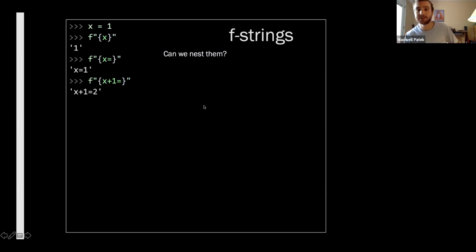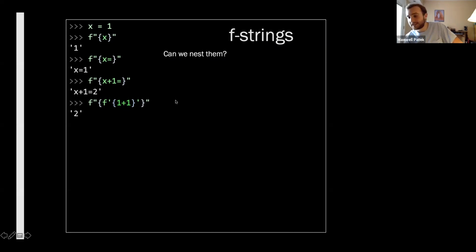Let's just try it out. Similarly to before, we're going to use different quotes in order to be safe here. We're going to format the string containing the format of 1 plus 1. And it turns out, yep, sure enough, 2. It worked. So we can nest format strings.